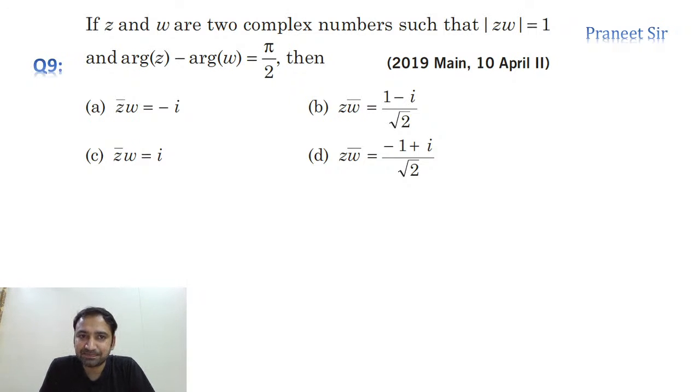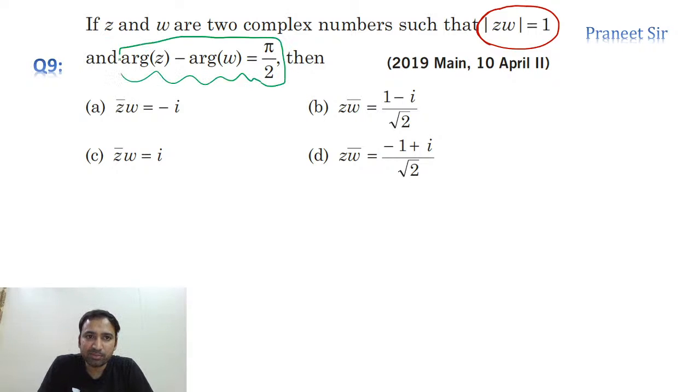So tell me, anyone got the answer? How can we do this? See, this condition is satisfied by each and every option, guys. Observe carefully. If you calculate the modulus, mod z into mod w is equal to 1, for every option. The first condition is satisfied by every option. But what is the second condition? This condition is important: argument of z minus argument of w is equal to pi by 2. Where it is satisfied, you just check.